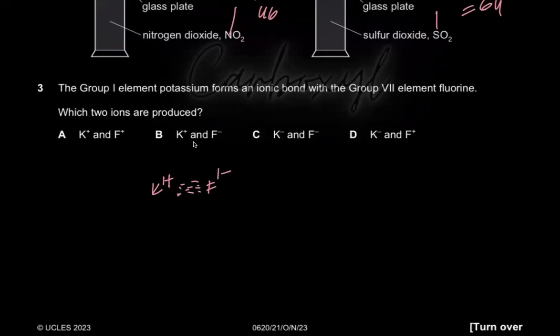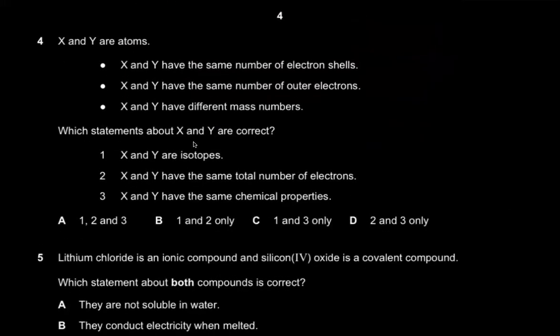So if you check the options out, A is wrong because F, you don't have a plus charge, you have a minus charge. And D is also wrong because F has a minus charge, not a plus charge. And C is wrong because K has a plus charge, not a minus charge. And that's why we end up with B. B is K has a plus charge because it's a metal, it loses the electron. And F has a minus charge because it's the non-metal and it gains that electron. Moving on, question number 4.